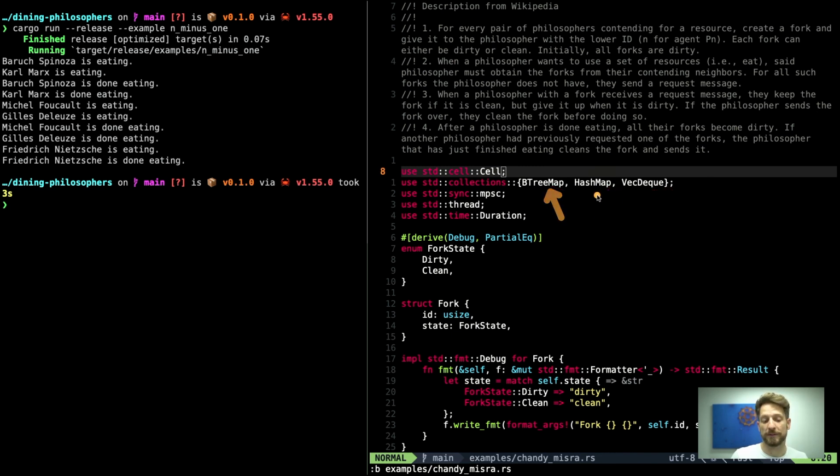So BTreeMap is more or less a hash map from the idea, but I get to profit from the fact that its iterators or keys method will give me the keys in an ordered fashion, and that is important for the algorithm, so that's why I chose this one. It's complete overkill, but I still used it. Then HashMap is like a dict in Python, if you know, so you can put a key of a certain type that holds a value in there. And the VecDeque is a vector that is a double-ended queue, so that's why DE and Q.